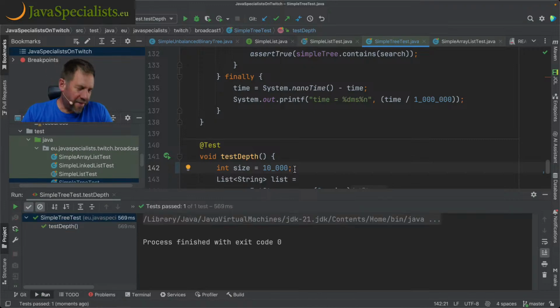And the thing is, instead of going and changing add and remove to not be recursive, to use iteration, and you can always take recursion and convert it to iterative if you want. So there's always a path to do that automatically, like we saw here. Just add an array deck for that. But the point is that instead of doing that, you want to rather change the tree so that it's balanced, and we'll do that another stream, not today, maybe tomorrow or the day after, something like that, whenever I feel like it.